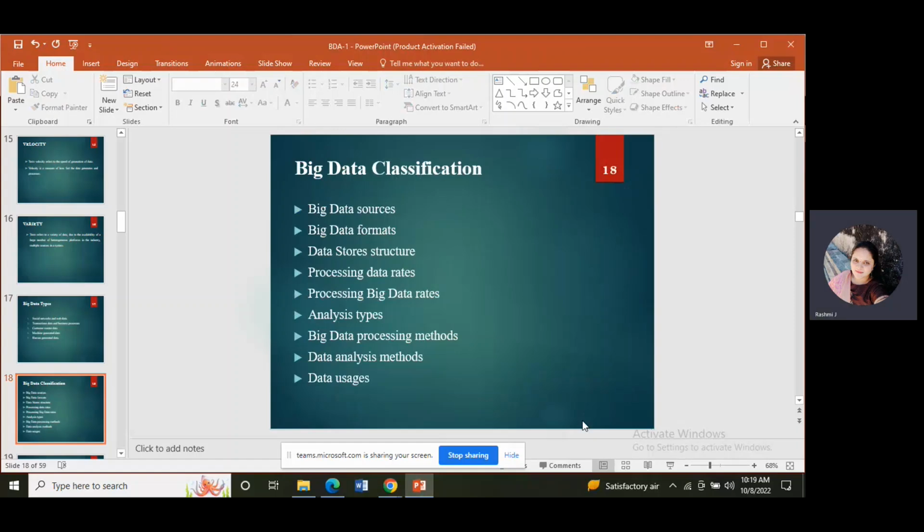Then same again process. Then big data formats. Formats means the same: structured data, unstructured data, and semi-structured data. Then